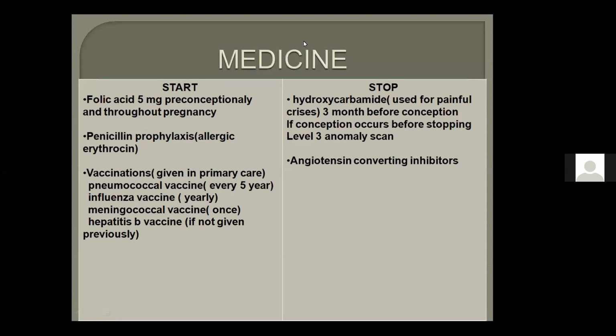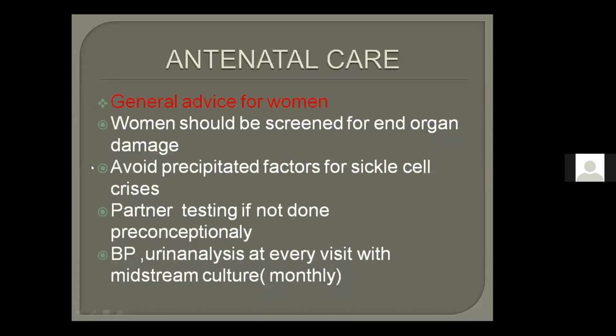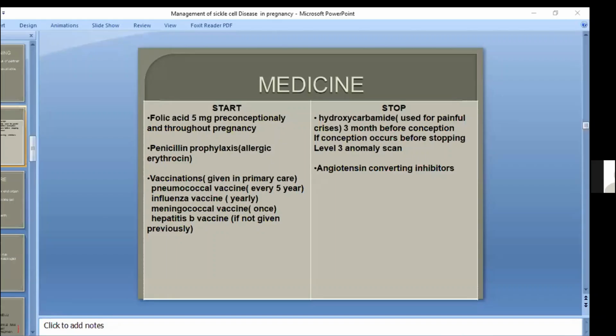What about angiotensin receptor blockers? Just a minute, I will fix my internet. Angiotensin receptor blockers are also contraindicated, like the ACE inhibitors. But what you said, Dr. Takwa? So, have you understood hydroxycarbamide and angiotensin converting enzyme inhibitors?